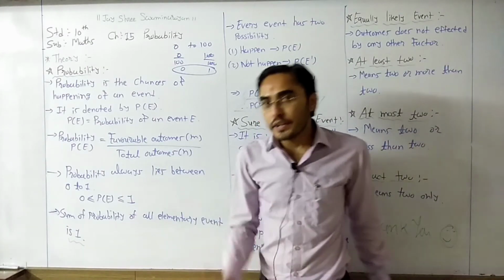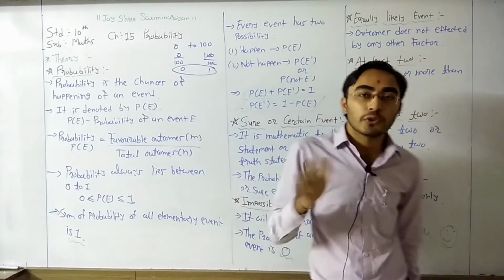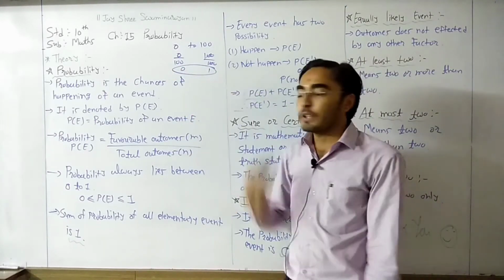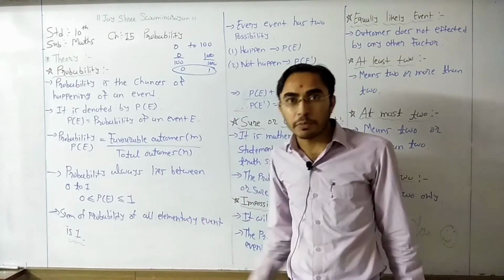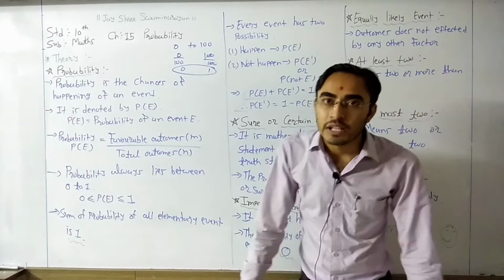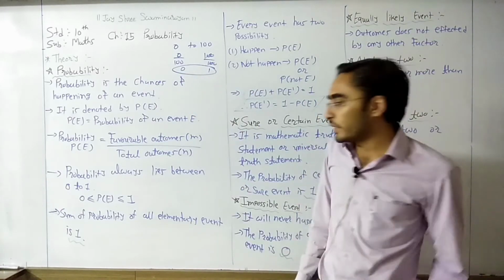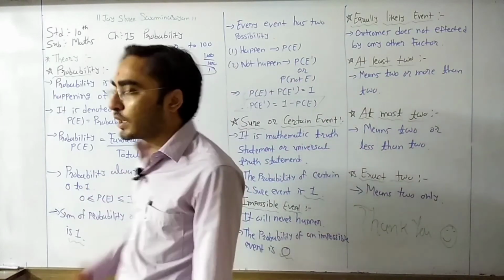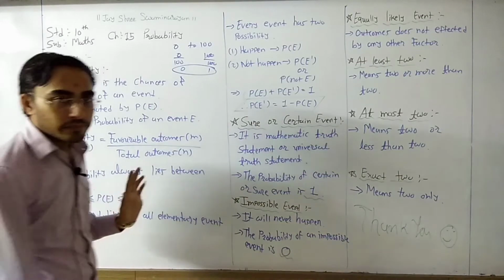It means that our answer of probability always lies between 0 to 1, because if here we have 2 and we multiply that 2 with 100, it becomes 200%. It's not possible, right? So that's why it starts with 0 and ends with 1. So probability always lies between 0 to 1.